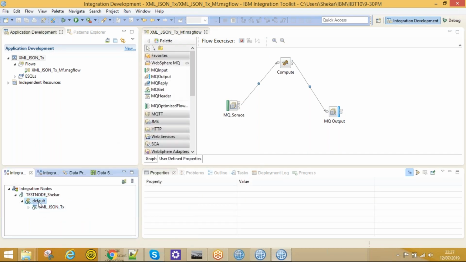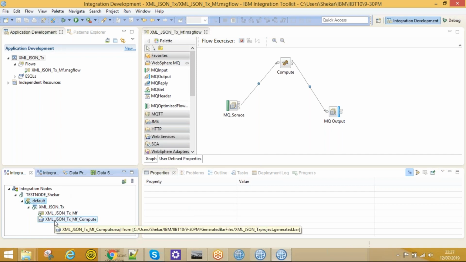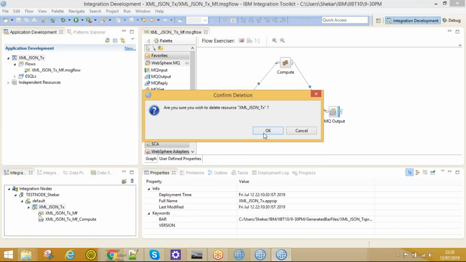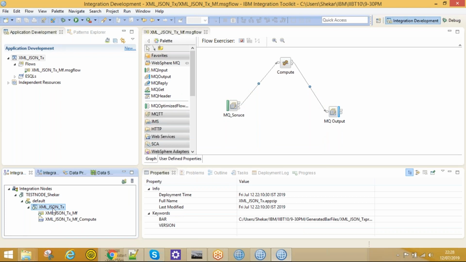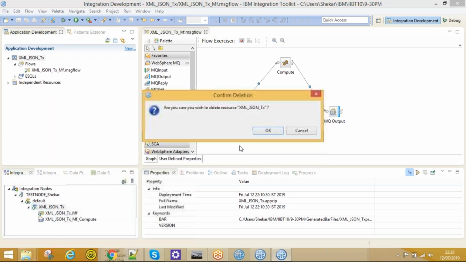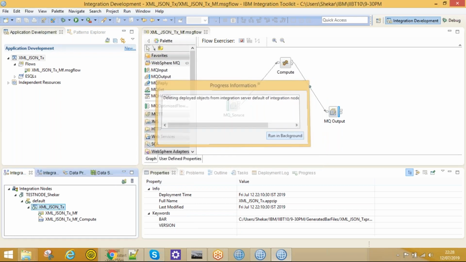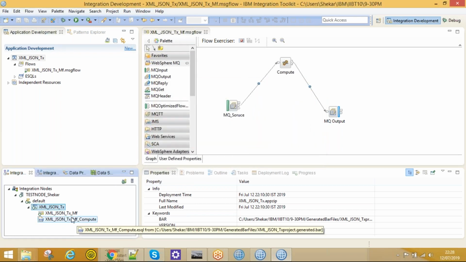Suppose you would like to delete, I've already deployed this application, right? If you don't want to deploy that application, right click on that application and delete it. Or else, rather than delete, if you want to stop that application, right click on it and click on stop. For now, I will delete all these applications, because the system will get slow.